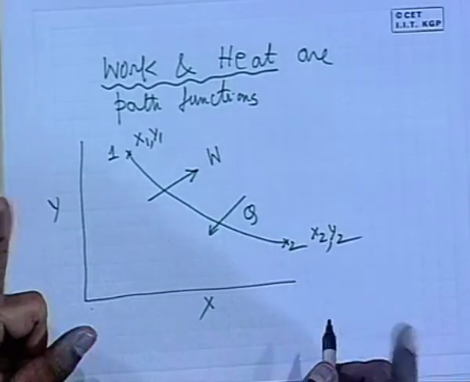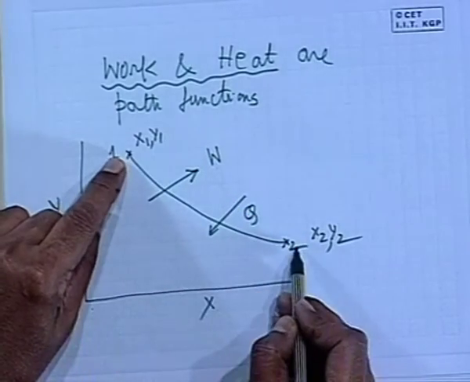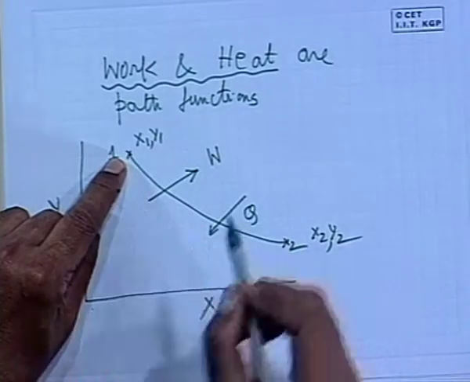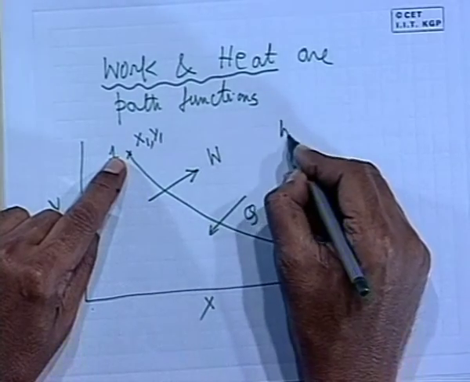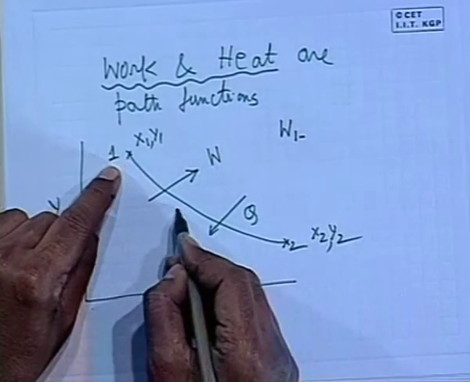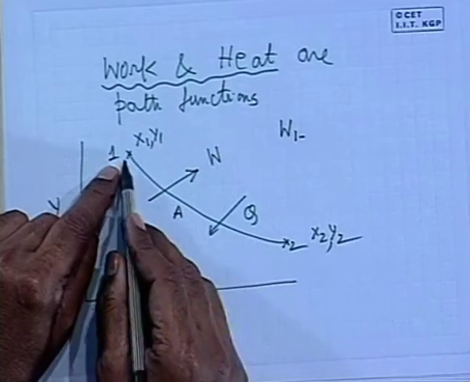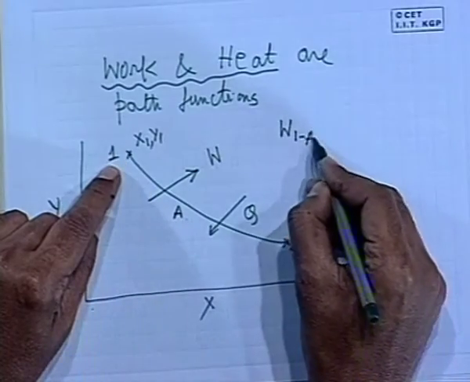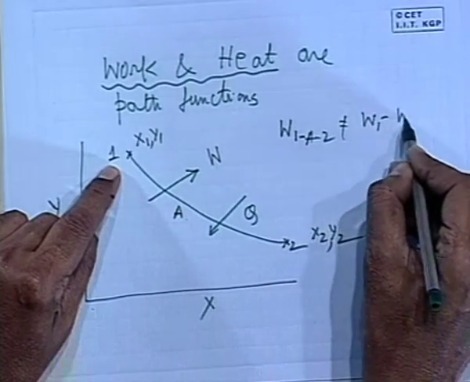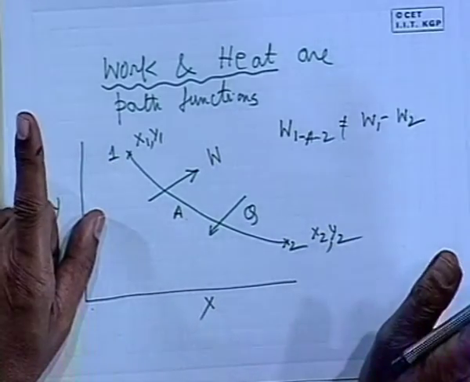Then the work for this path is fixed, but it depends on the path. That means we can write this W as W1A2 if we specify the path through some middle point A, which is not equal to W1 minus W2, though this is very simple, you should still bear it in mind.